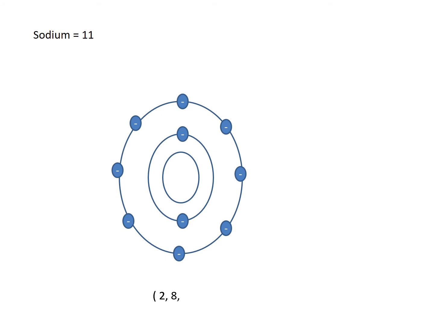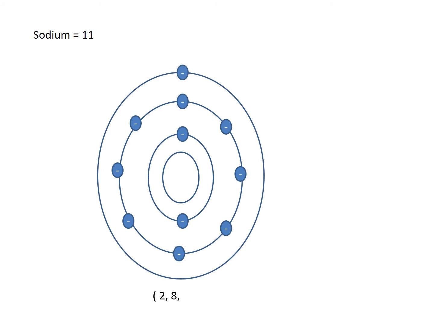Only 1 is remaining, and that 1 I put in the third shell. That is why next to 8 I will write comma 1 and close the bracket, because the total number of electrons becomes 11. Now this that you have got, 2, 8, 1, is the electronic configuration of sodium.